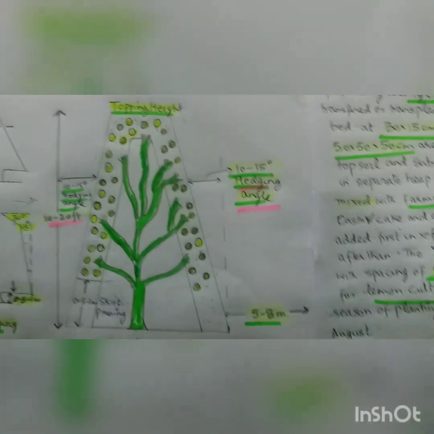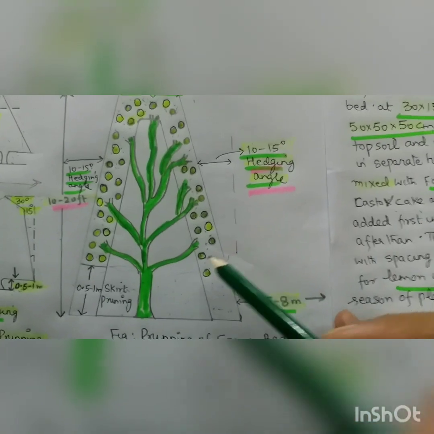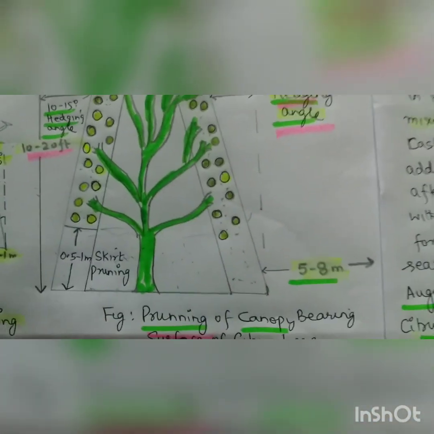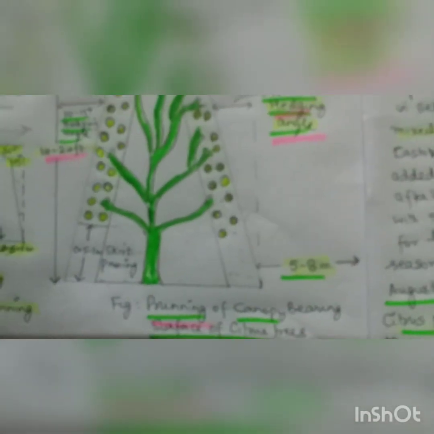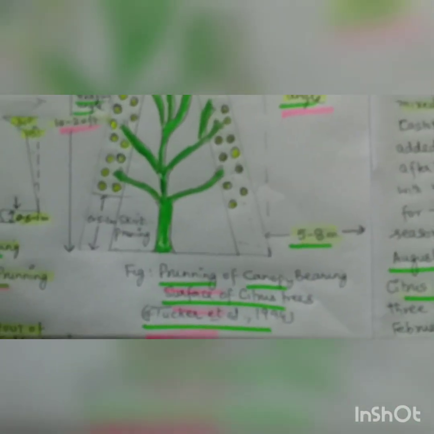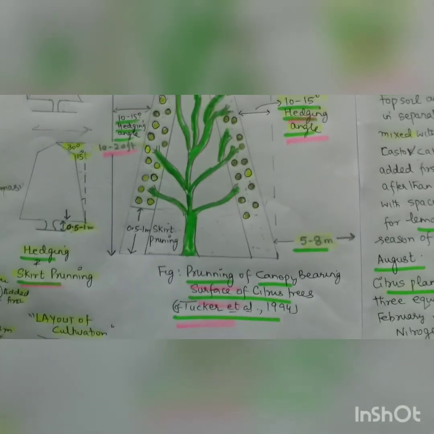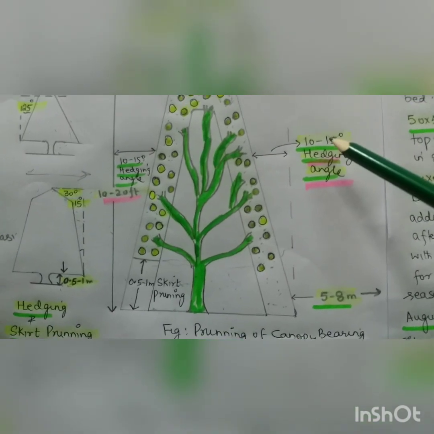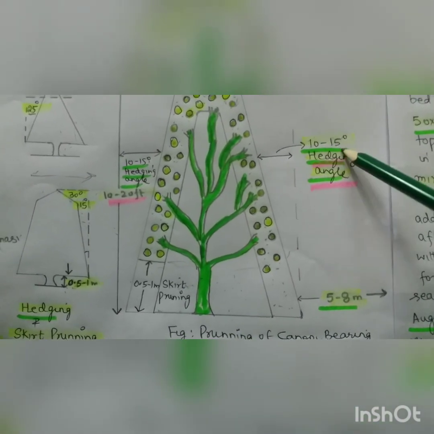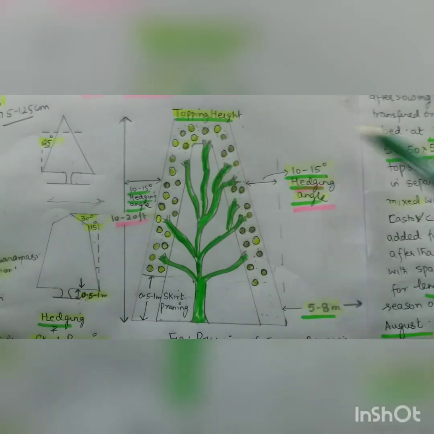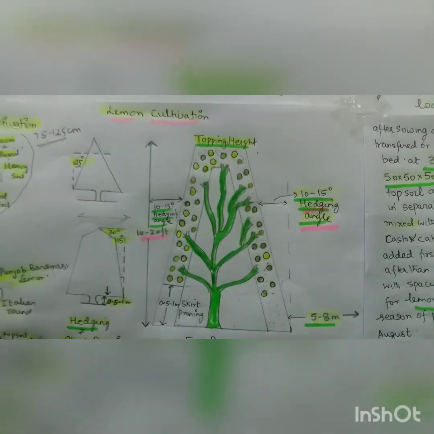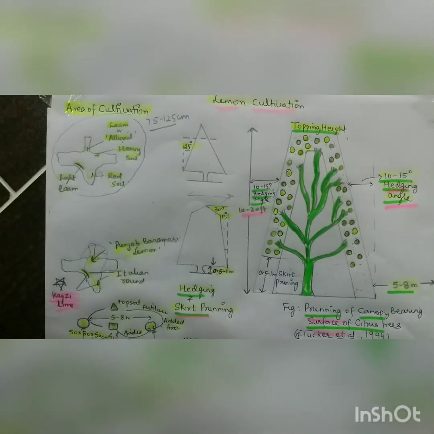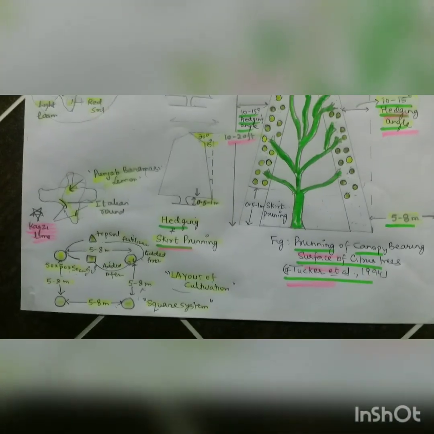Now we are coming to our main topic. Here you will see skirt pruning 0.5 to 1 meter, and the distance between the two is 5-8 meter, right? And here we have the hedging angle, that is 10-15, in this case with toppling height of 5 to 8 feet. So this finishes the cultivation of lemon, a very important cultivation, right?